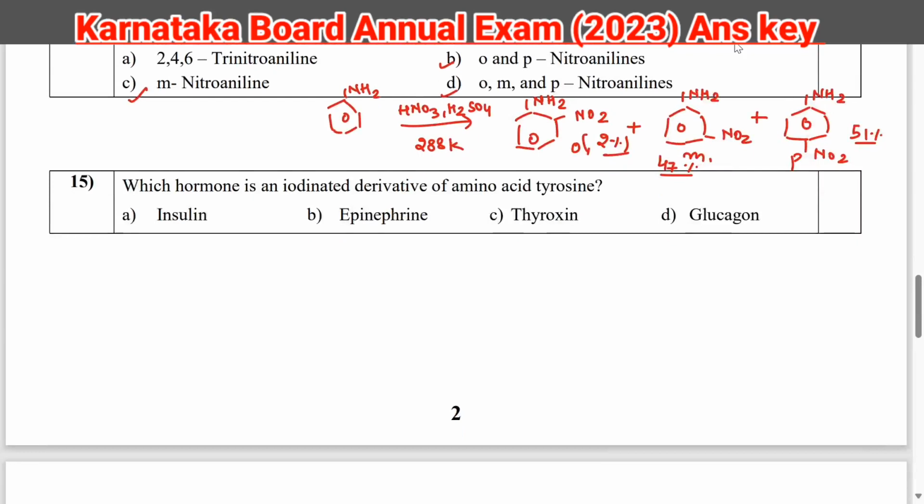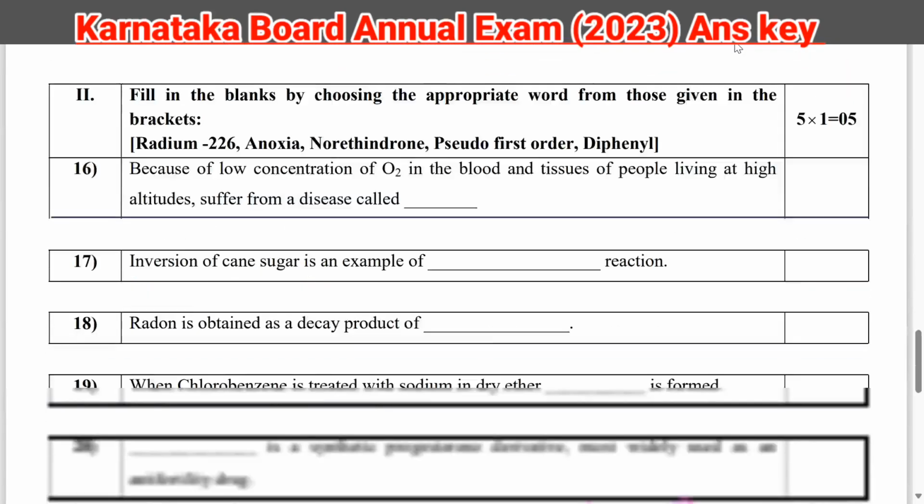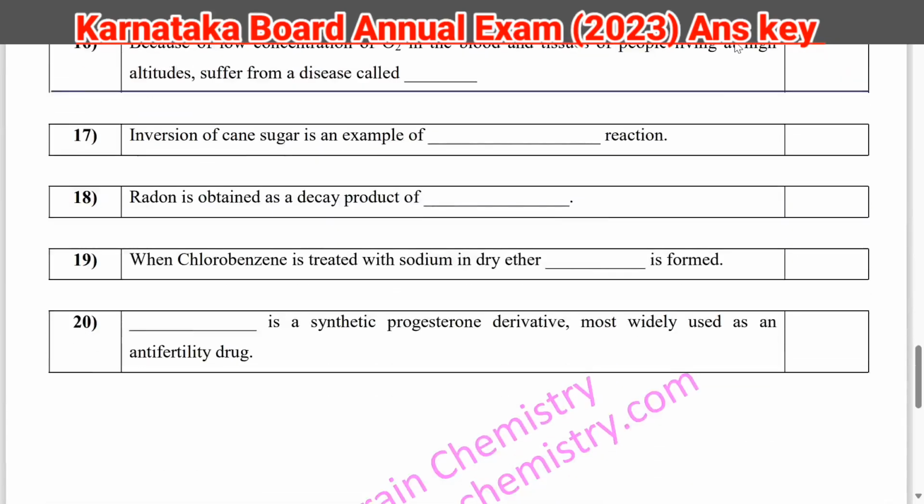Next question, which hormone is an iodinated derivative of amino acid tyrosine? So it is thyroxine. Next, we have some fill up. Question number 16. Because of low concentration of oxygen in the blood and tissues of the people living at high altitude suffer from a disease called anoxia. This is the answer.